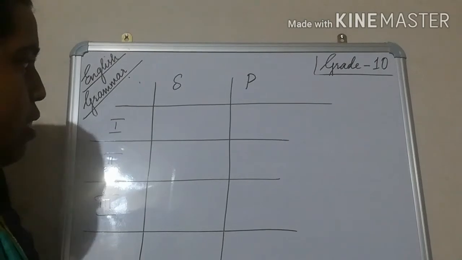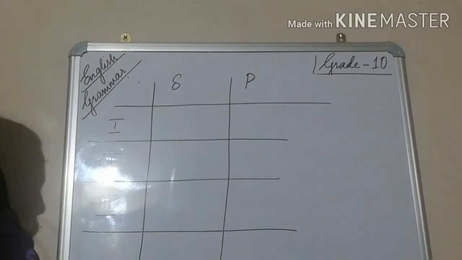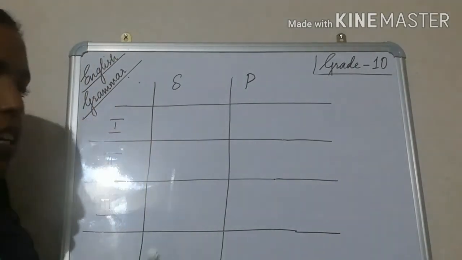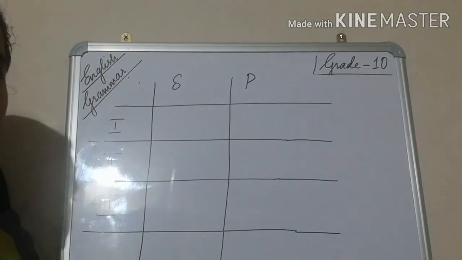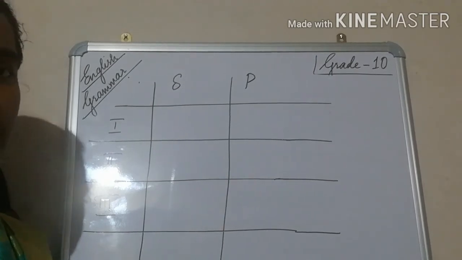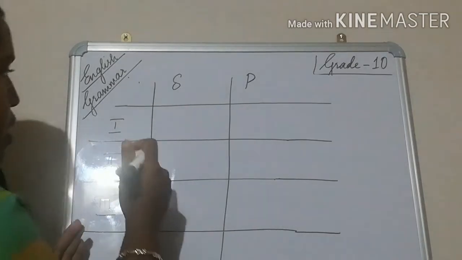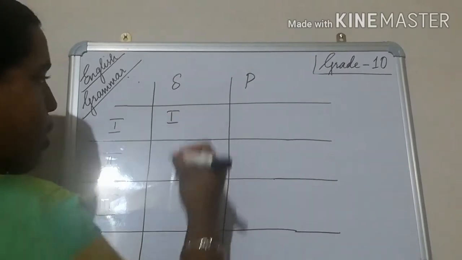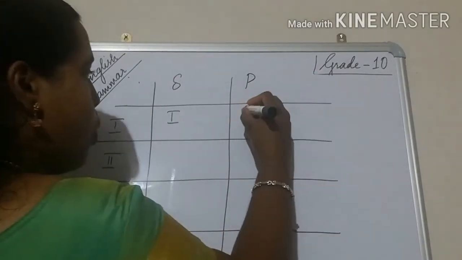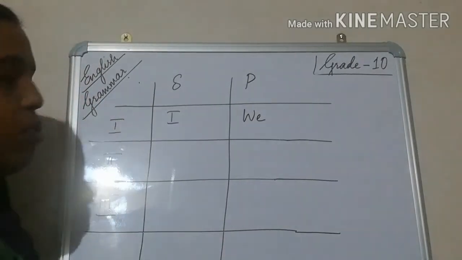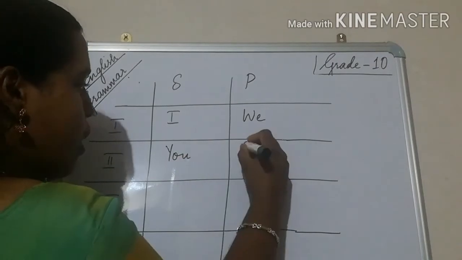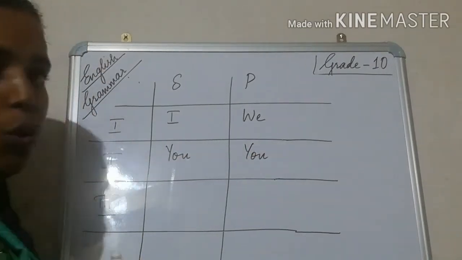You can see a kind of tabular column here. It's about first person, second person, third person. First, I'll introduce the first person, second person, third person pronouns, how we are going to use them and how we are going to put them in a sentence. The first one is first person. First person singular is I. The plural is we. Second person, it's you, and plural again the same, you.